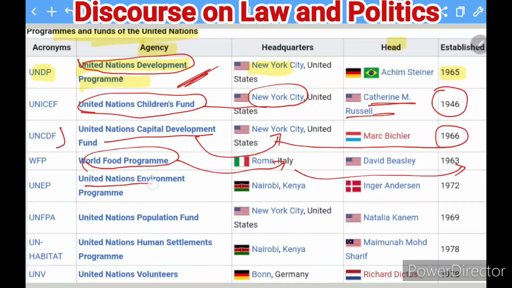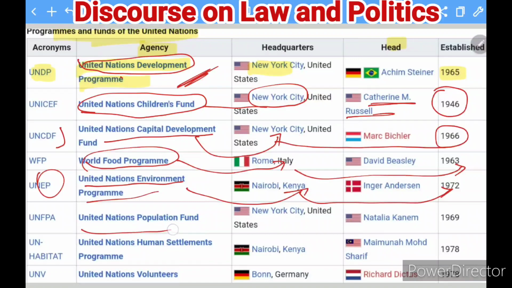The next is the United Nations Environment Program, called UNEP, which has its office in Kenya, and it was established in 1972. Another program and fund of the United Nations is the United Nations Population Fund, with headquarters in New York, established in 1969.